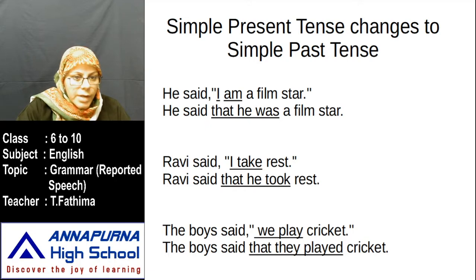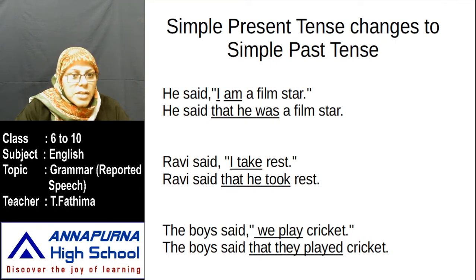Okay, did you understand? So now what did we do? We changed the verb forms, we changed the pronouns, we removed the quotations, and we used a conjunction. All the verb forms are written in past tense, from present tense to past tense. So this is called simple present changes to simple past.